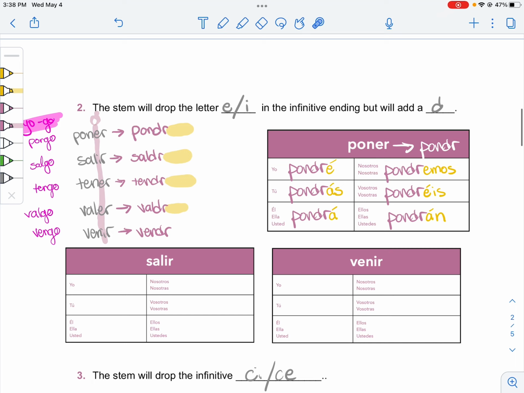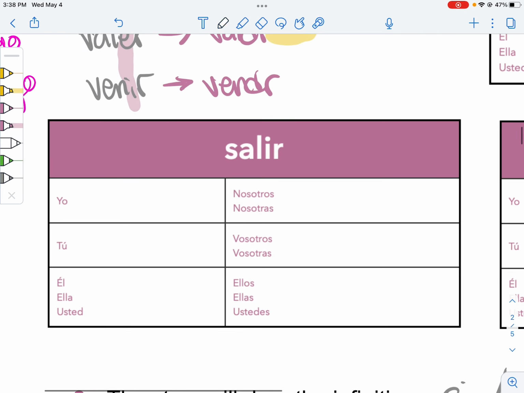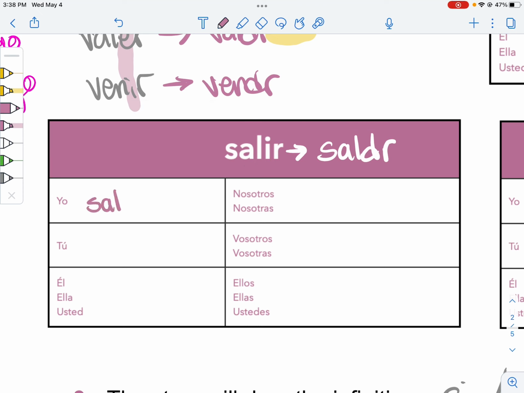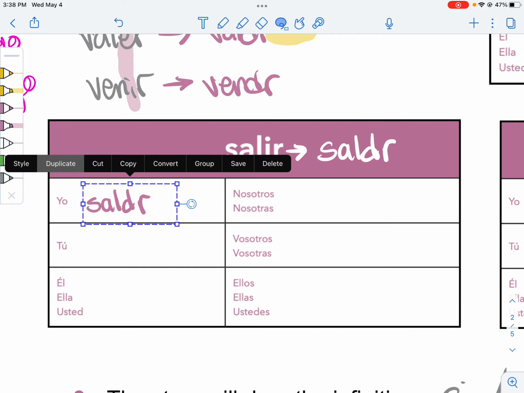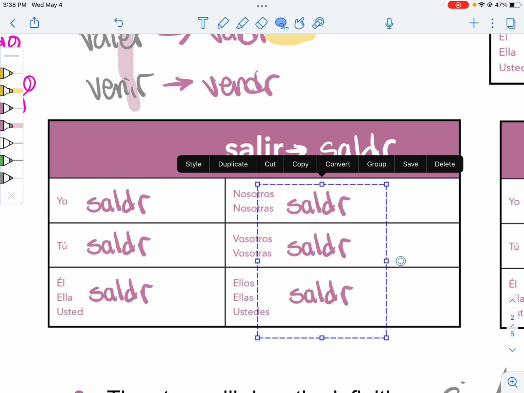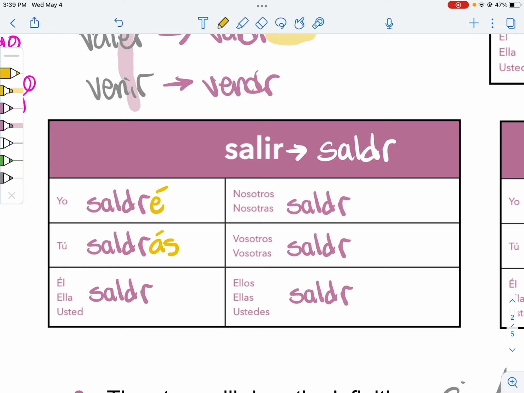Now that we've done an example, go ahead and try salir and venir by yourself. All right, here we go. Salir, our first step is to drop that I and change it into a D, which will give us our new stem of saldr something. Oh, I forgot the R. There we go. Saldr something. So I'm going to put that down in front of all my verbs first, and then I'm going to put the endings in there. Saldré, saldrás, saldrá, saldremos, saldréis, and saldrán.